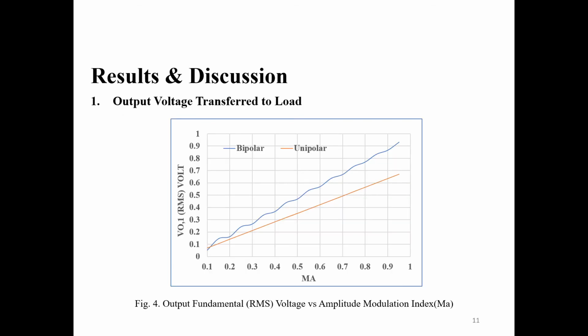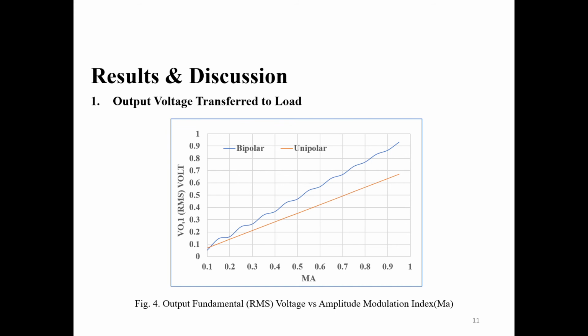Output voltage transfer to load, and we are comparing bipolar scheme with unipolar scheme. As you can see in the figure, bipolar scheme has a higher value of fundamental component, and on the y-axis the values are 0, 0.1, 0.2, 0.3 and so on up until 1. Why is that so? Because we are normalizing the values obtained for each scheme.